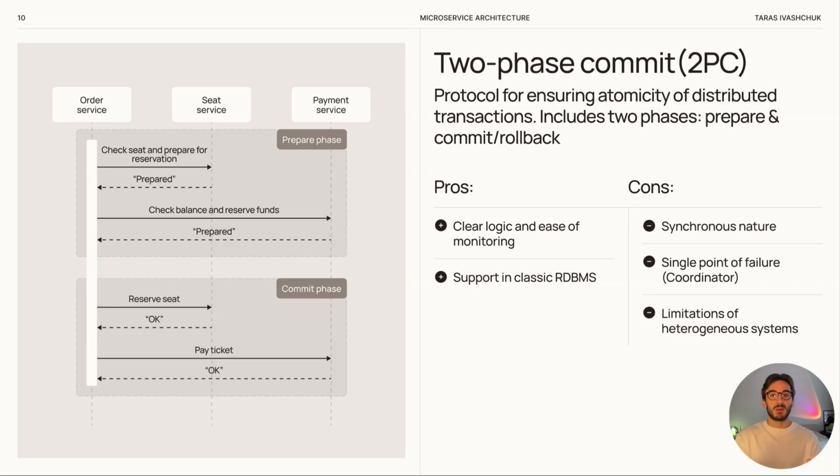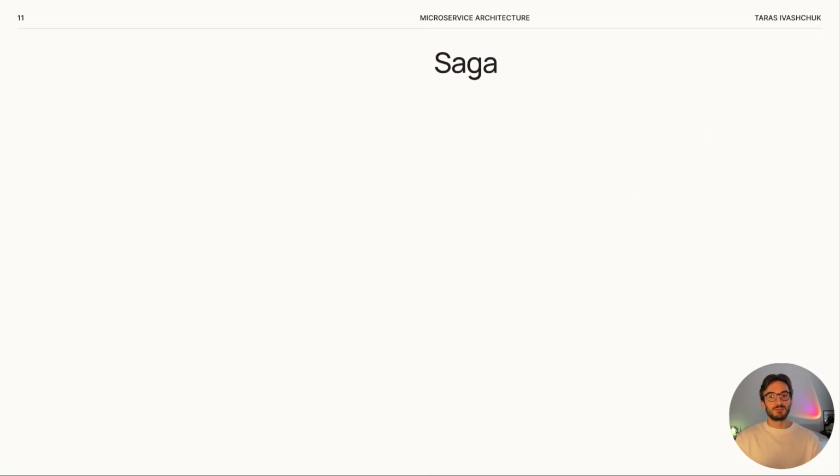We already know that microservice architecture gives us distribution, and with it come the challenges of keeping operations atomic. Well, this is where Saga comes in. It is a pattern for managing long-running distributed transactions. Unlike classic ACID transactions in monoliths, which guarantee strong consistency, Saga focuses on eventual consistency. This means consistency will be reached later, not right away.